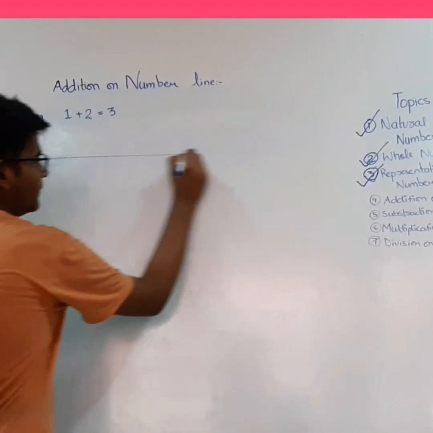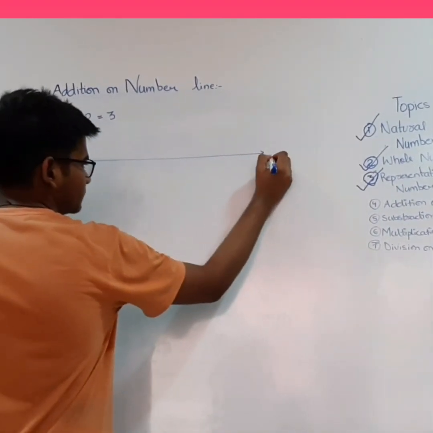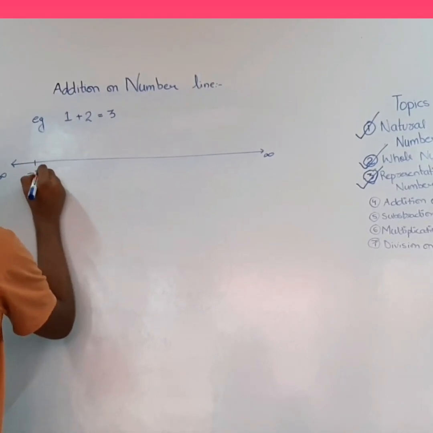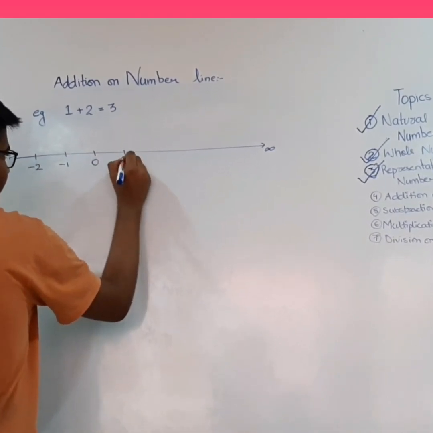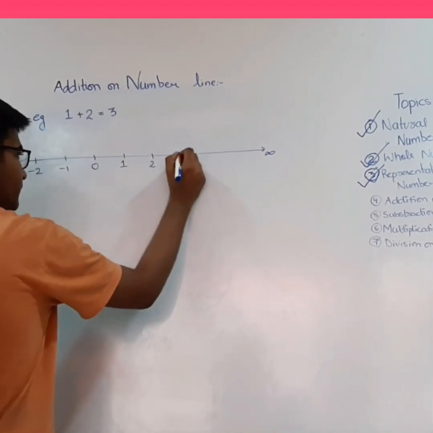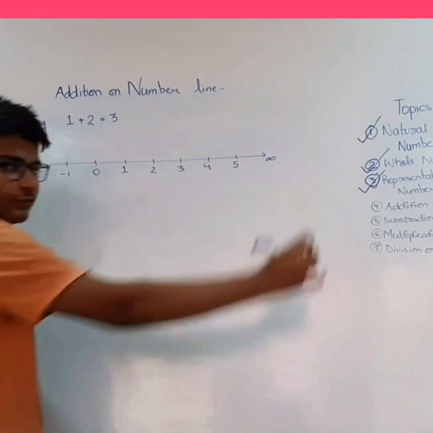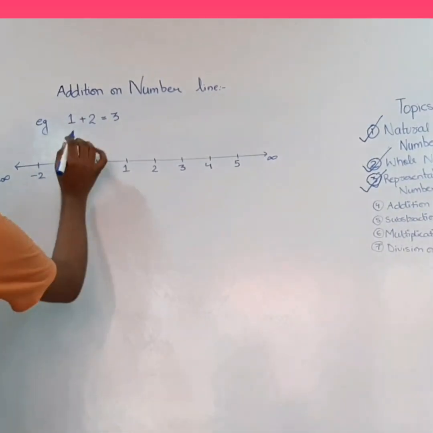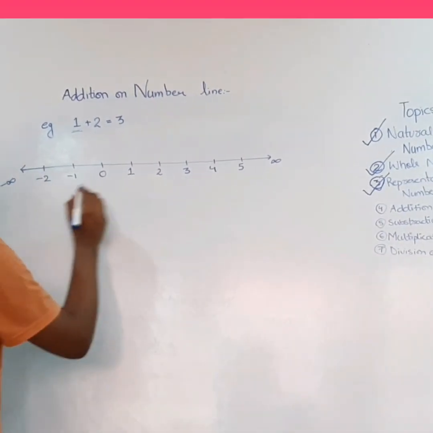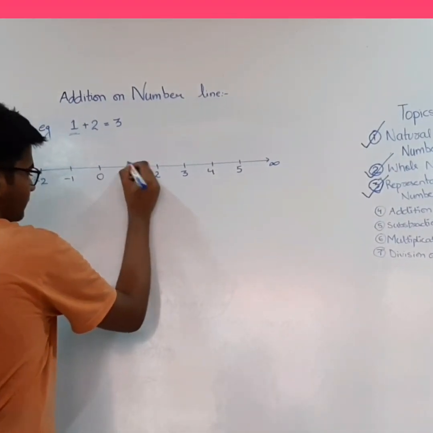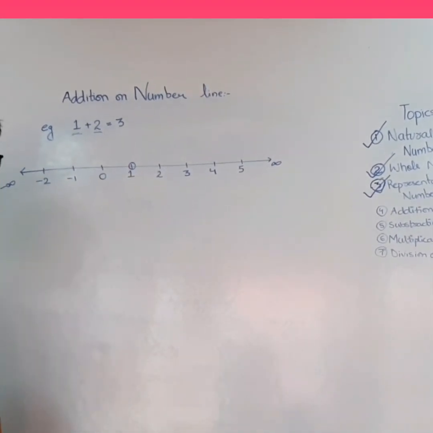First, make a number line, and so on. Now let's see the first number. Since it is 1, so mark 1. Now we have to add 2.